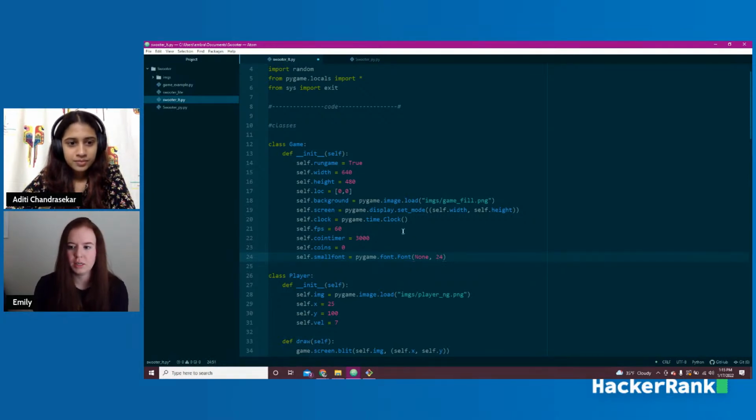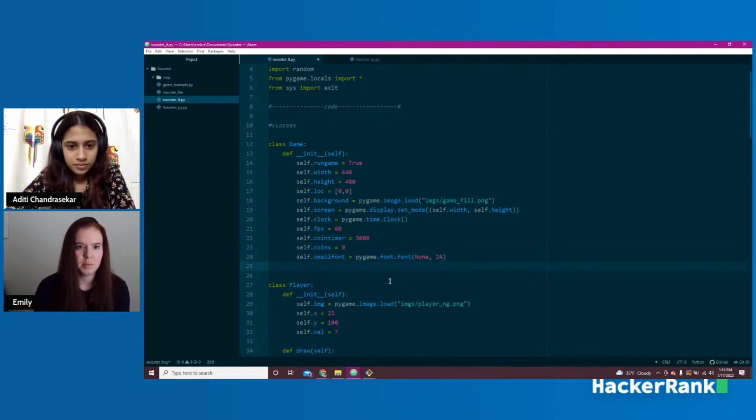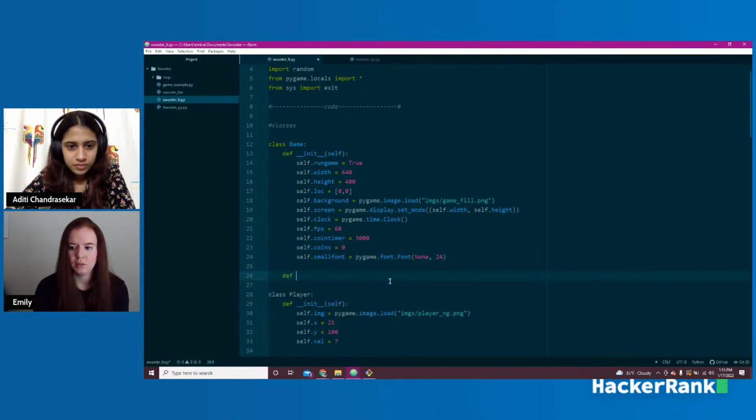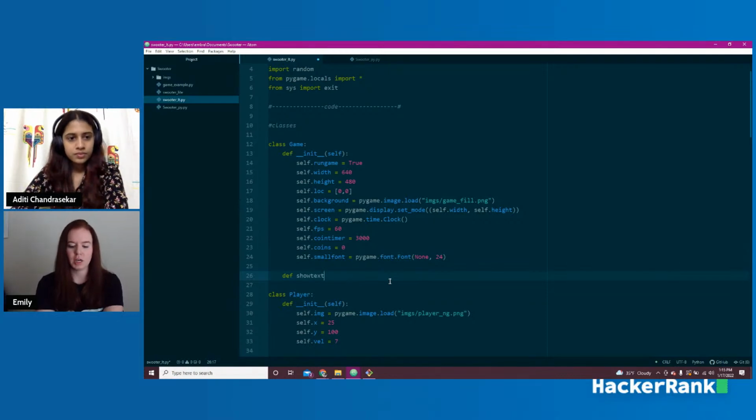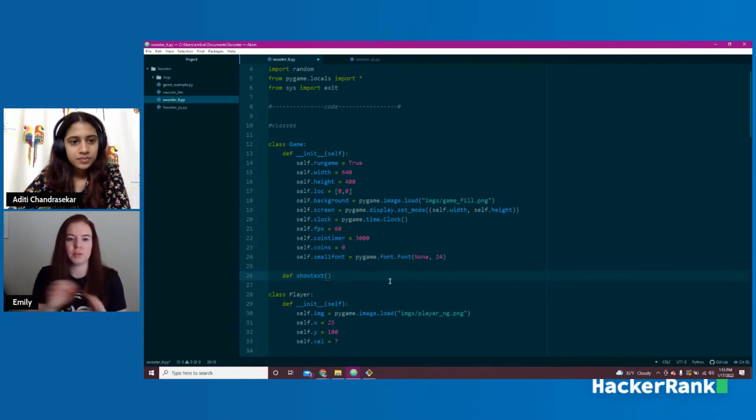And now I'm going to create another function for game, and I'm going to call it show text. I created basically a function that would take a bunch of different variables, so I could just show text without a variable in it, or I could show text with variables if I wanted them to change over time.